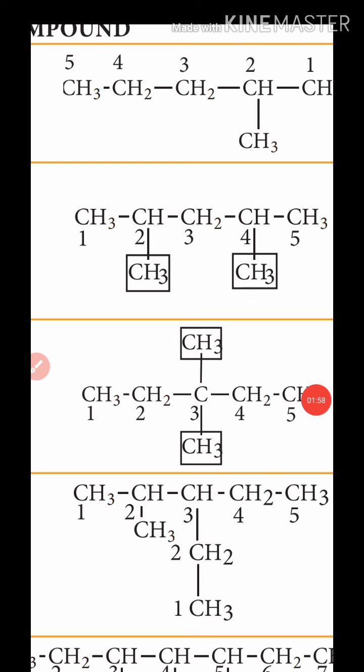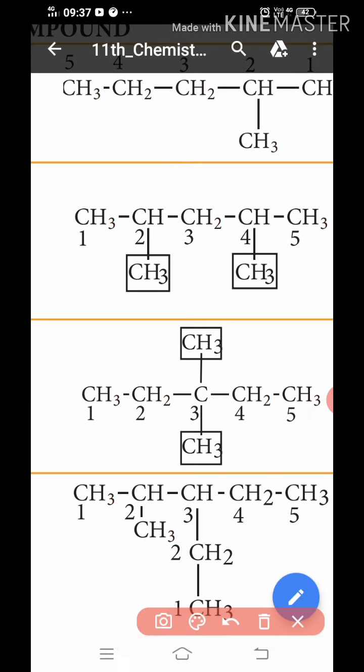Okay, the second example is the compound CH3, single bond CH single bond CH2 single bond CH single bond CH3. Five carbons are present, and two methyl groups are present.